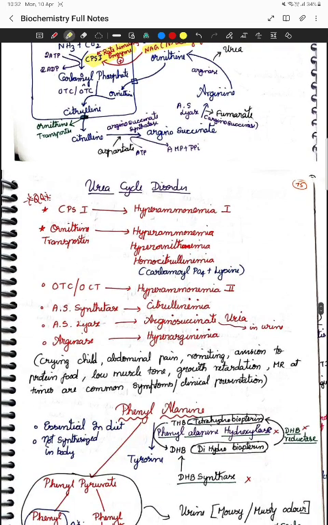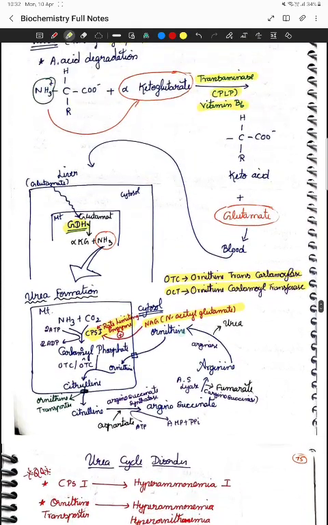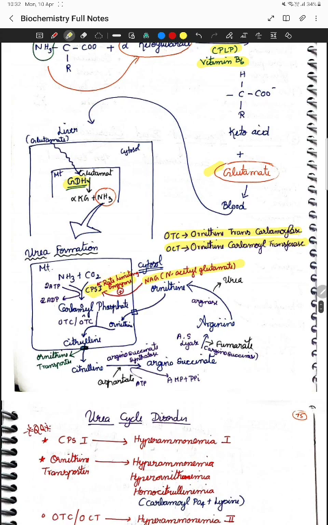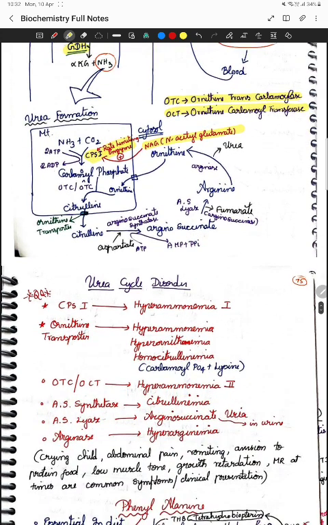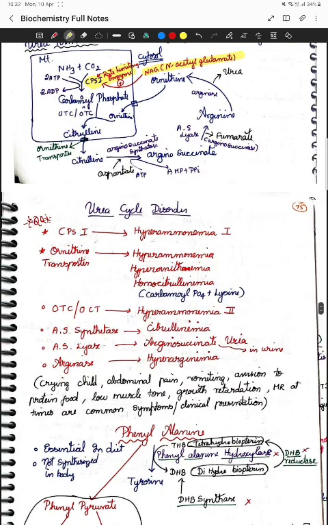Next, urea cycle disorders. Don't go into much detail of the urea cycle disorders; you should just know this. Start with alpha ketoglutarate, go to glutamate, and then into the cell. In the cell there is glutamate dehydrogenase, ornithine transcarbamylase, and ornithine transferase. CPS1 is your rate limiting enzyme, that's all you need to know. And there is an ornithine transporter. The ornithine transporter doesn't transport ornithine, it transports only citrulline. If they ask a question on that, the first option is citrulline, the next option is ornithine. So this is very, very important.